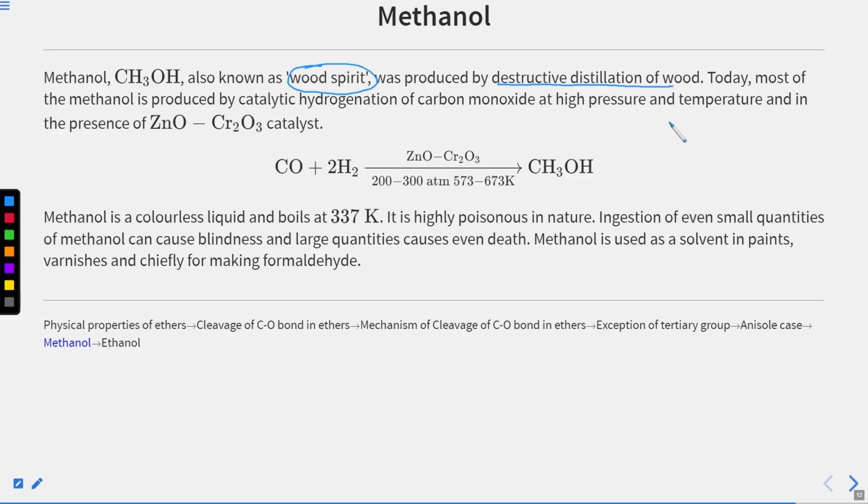Now how is this produced on an industrial scale? Today most of the methanol is produced by catalytic hydrogenation of carbon monoxide. I would tell a more interesting fact here, that today's methods of preparation of different organic compounds are not done with the help of simple organic synthesis, because the introduction of metals has drastically changed the methods of preparation of various organic materials because of the greater efficiency.